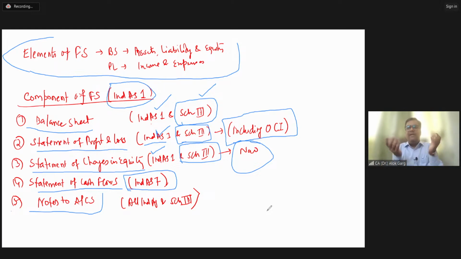They were using the nomenclature property, plant and equipment, 10 crore, right? But after entering into the notes to accounts, I was able to understand that this is the land asset, this is the building asset, this is the vehicle asset, right?